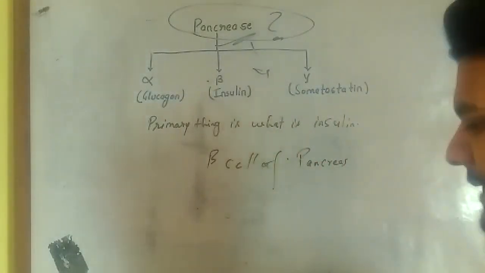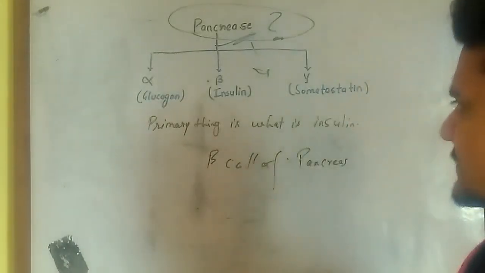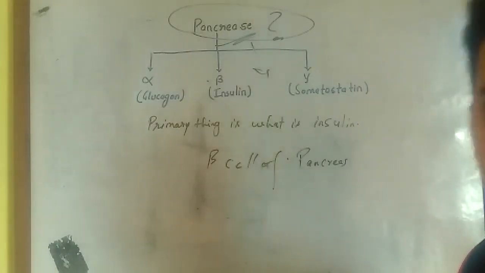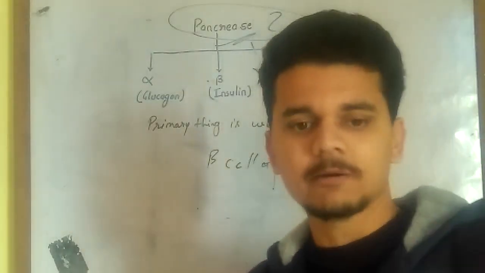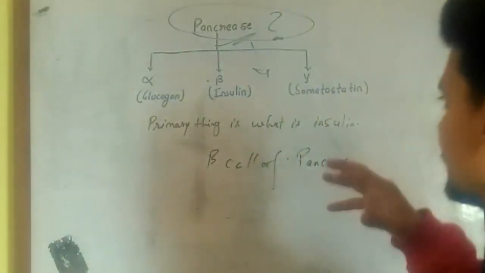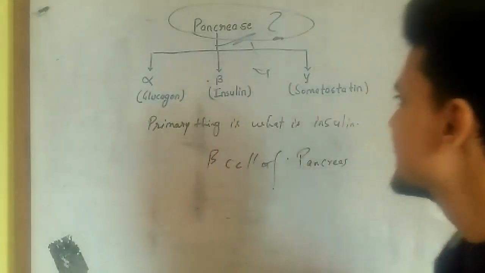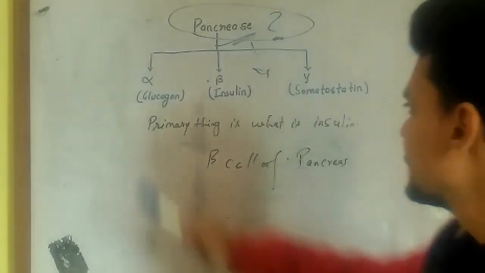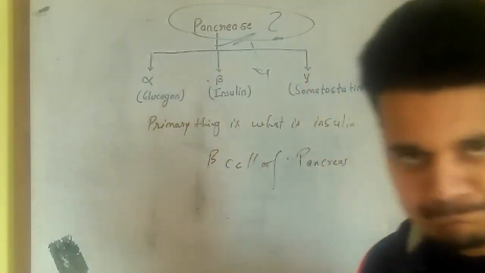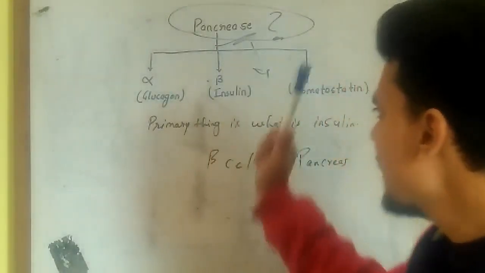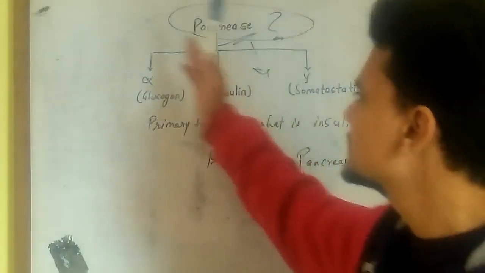So let's first understand the structure of the pancreas. The pancreas has three sorts of cells. It is the foremost organ in our body that carries out the channels to regulate glucose or insulin in the body. It has three sorts of cells that create different hormones. Primarily there is the alpha cell. Alpha cell is responsible for the production of glucagon. This alpha cell has a particular gene that produces glucagon, and its signaling criteria are very different from insulin.